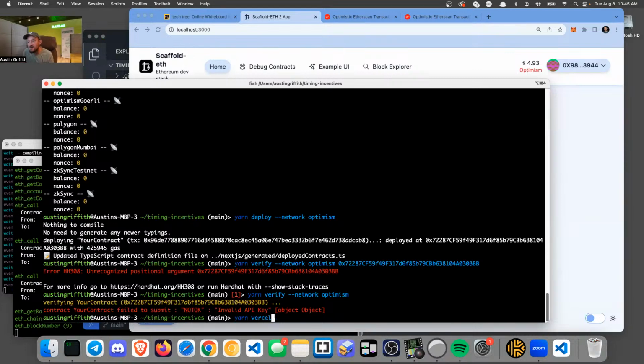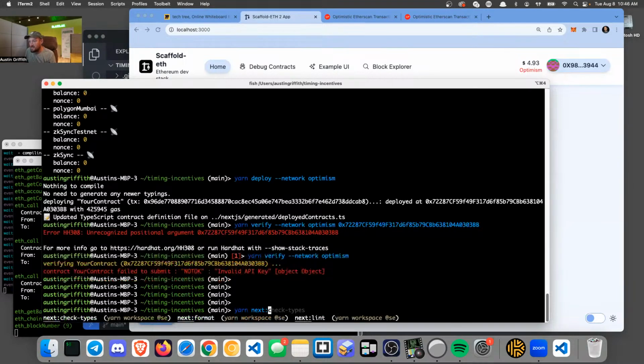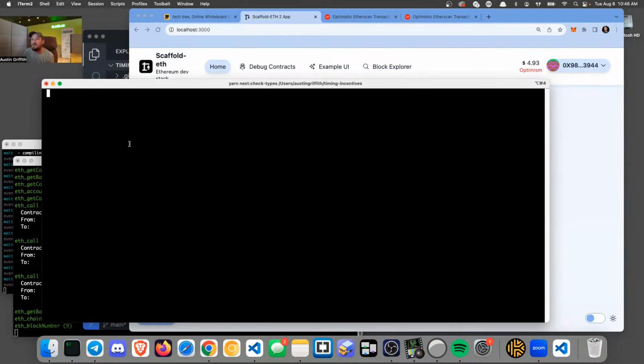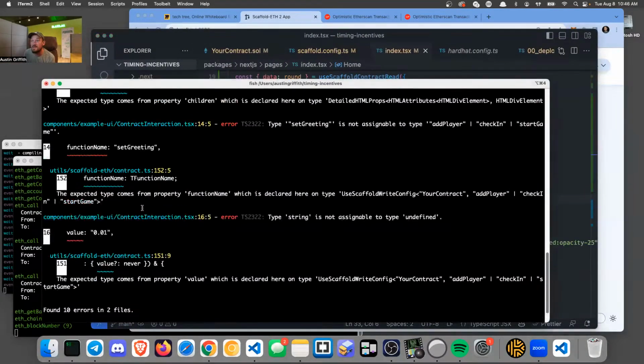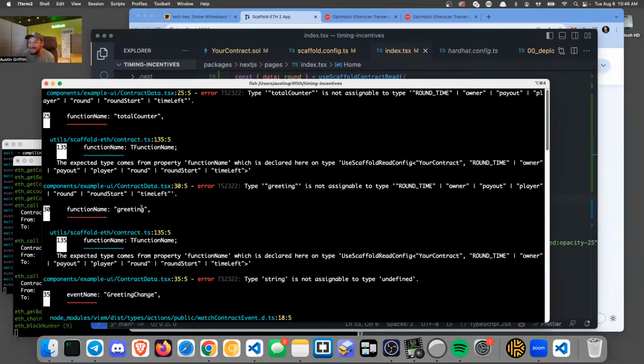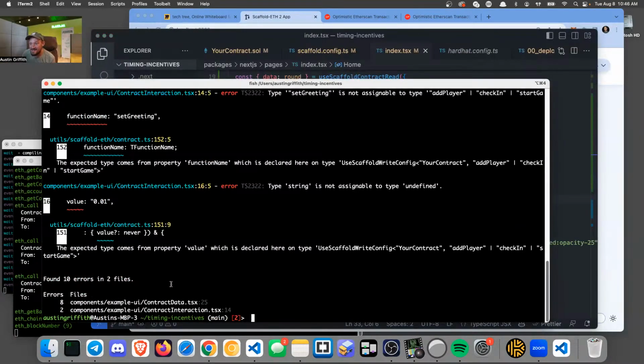Now, when I do my yarn vercel, it's going to check my types. It's going to check my linting. So let's just do that real quick. Yarn next check-types, right? This is going to give us a type check on everything, and we'll probably have to clean a few things up. Yeah, see, just a few things here. 10 errors in 2 files, contract data and contract interaction.